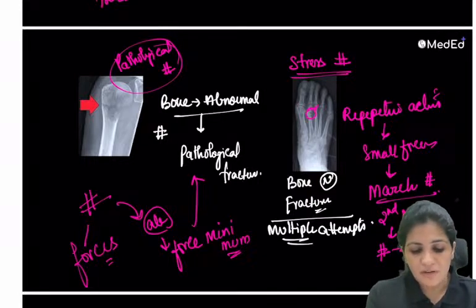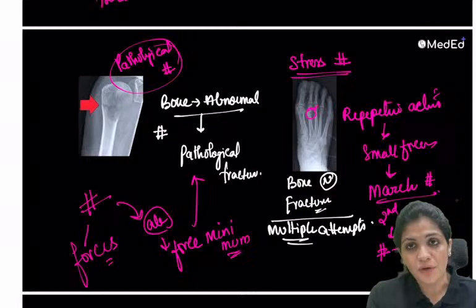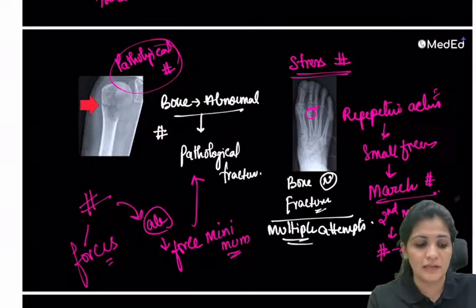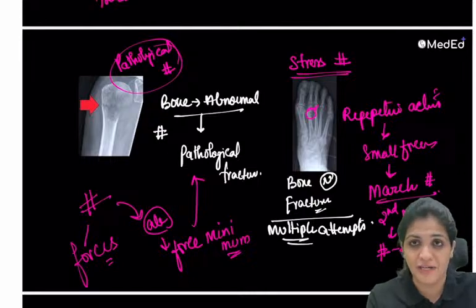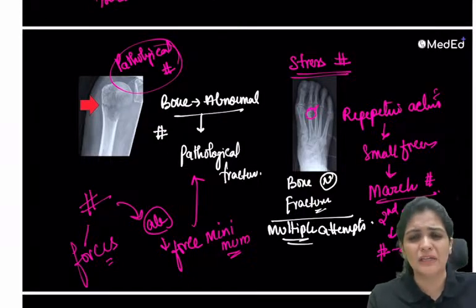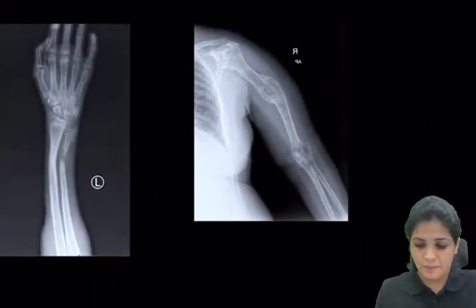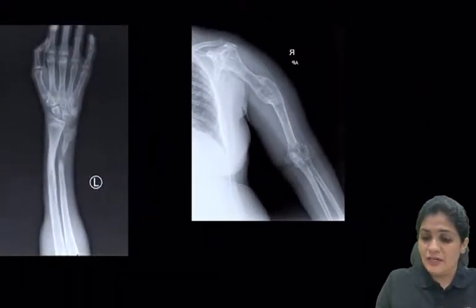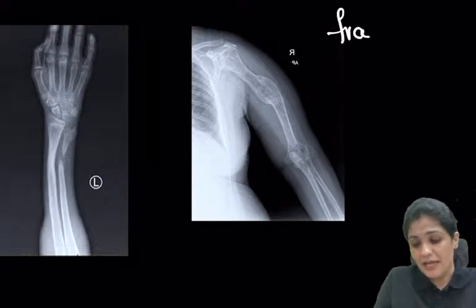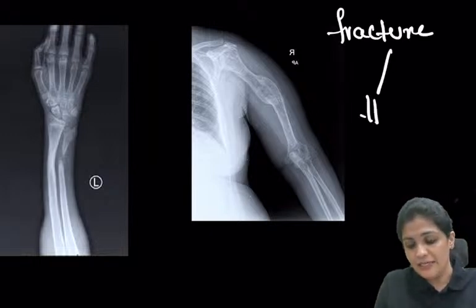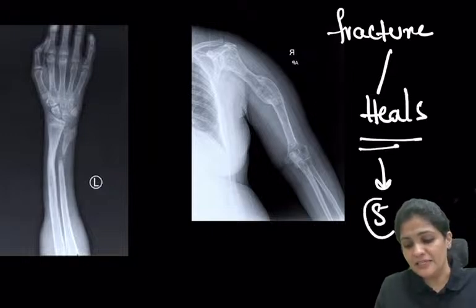And pathological fractures, mainly in case of your osteoporosis, also it is a pathological fracture, right? In case of your hip fractures, distal radial fractures, you have to evaluate them for osteoporosis, because they also result in fractures. So now what is this? What you have to understand is the fracture has happened, right? And now it heals. It heals by five stages.